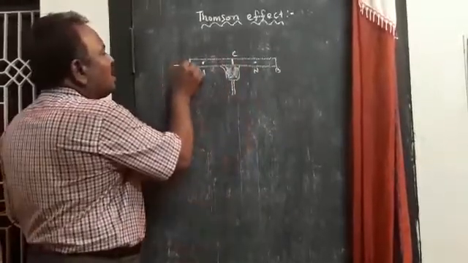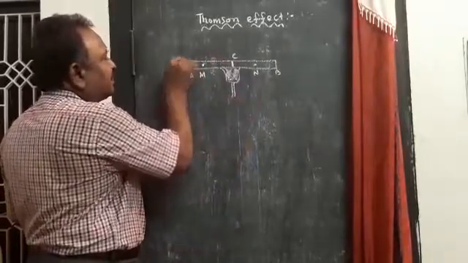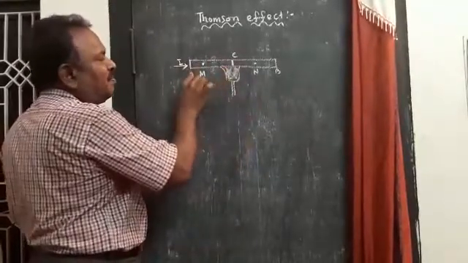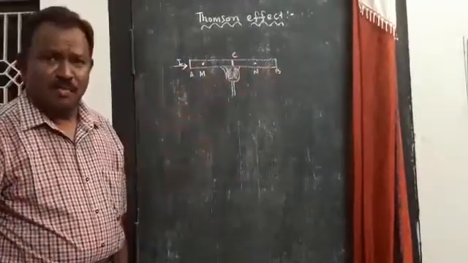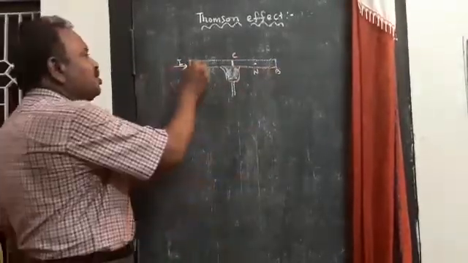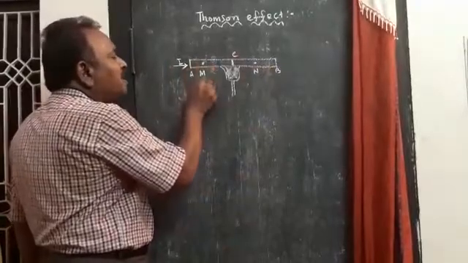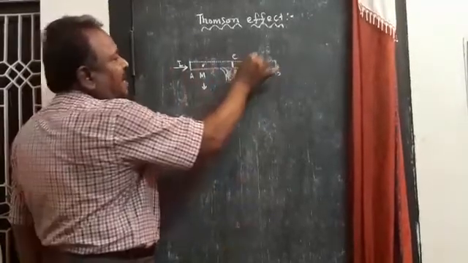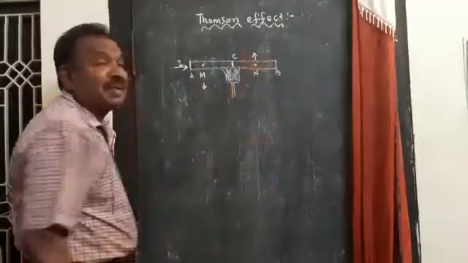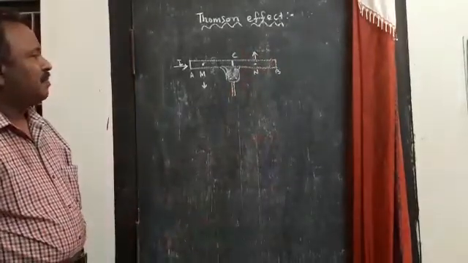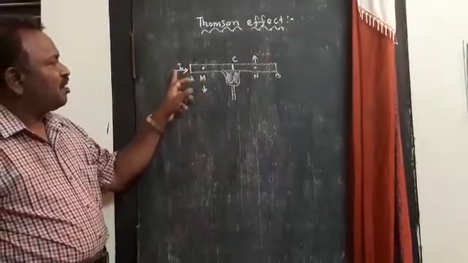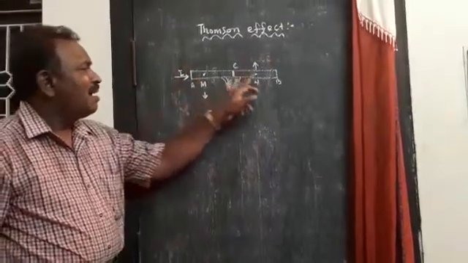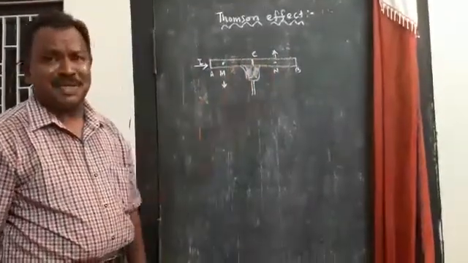Now allow the current to flow through it, from A to B. When current is allowed to flow from A to B, M shows a fall in temperature and N shows a rise in temperature. Before the flow of current, M and N are at the same temperature.